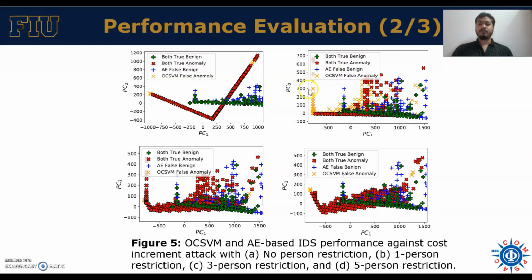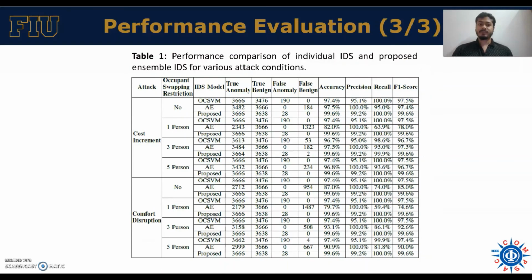The good part is that although there is a significantly high amount of false anomalies and false benign, this 1% alteration cannot significantly meet the attacker's goal, like the occupants' comfort, the energy consumption, or the cost increment attacks.